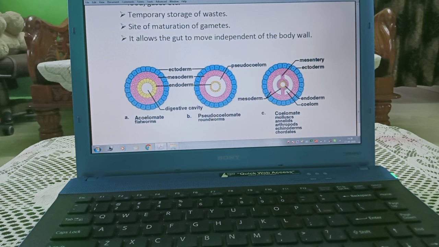In pseudocoelomates, there is no true coelom, but from a distance it looks like a coelom, so they are known as pseudocoelomate, and it is not filled with blood. Coelom is filled with blood, whereas the false coelom is not filled with blood. Acoelomate animals have the absence of coelom.